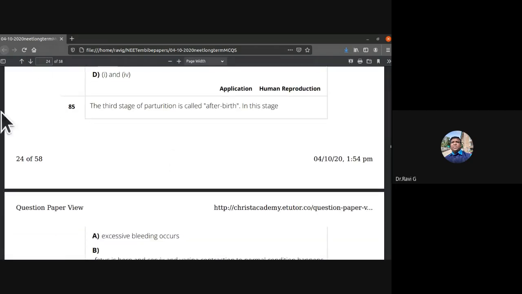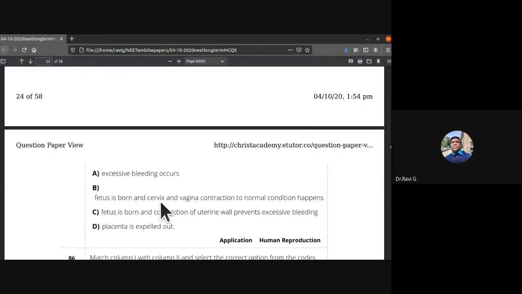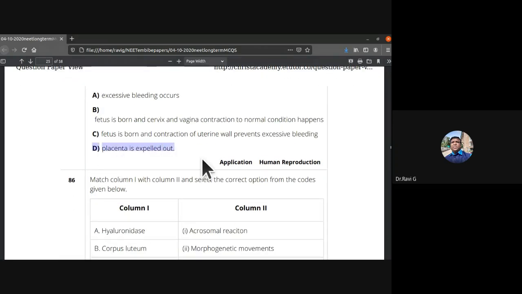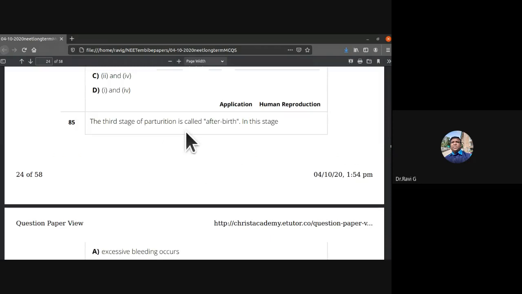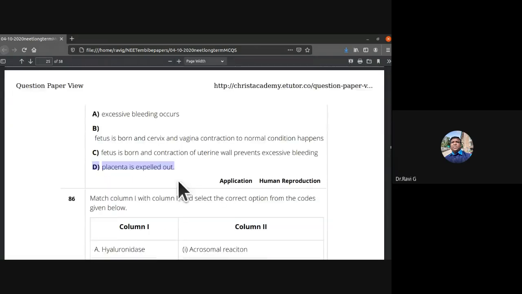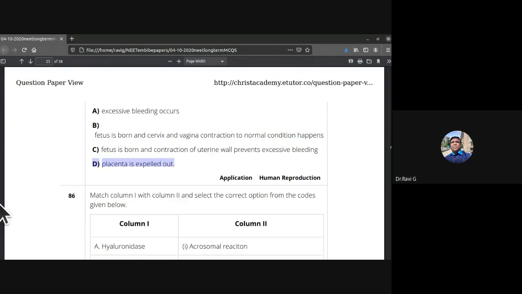This third stage of parturition is called afterbirth. In this stage, what do you notice? So in this stage, what we notice is that the placenta is expelled out. So the third stage of parturition, afterbirth, is when the placenta is expelled out. D is the answer. So 85th, D is the answer.